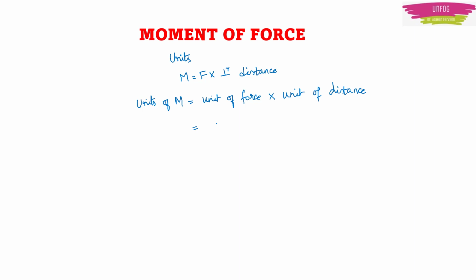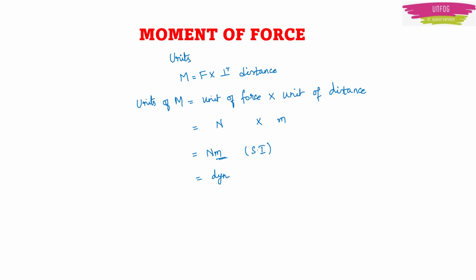So what will be the units of moment of force? Just now we told that moment of force M is equal to force into perpendicular distance. So if you want to find the unit of moment of force, then you have to multiply the units of force and perpendicular distance. The SI unit of force is Newton. You denote it by capital N. And the SI unit of distance is meter. You denote it by small letter m. So the unit of moment of force will become Newton meter. So this is the SI unit.